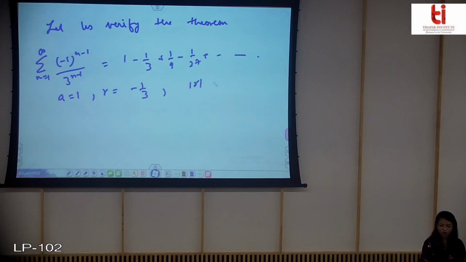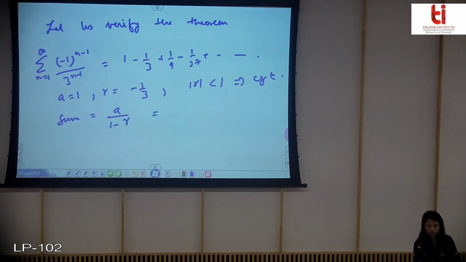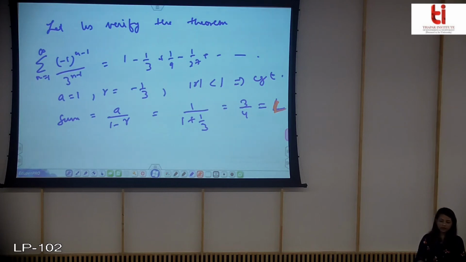So mod of R is less than 1. This implies that it is convergent, and the sum will be equal to A over 1 minus R. So this is equal to 3 by 4, and this is our value L, which we are saying is the sum of the infinite series.